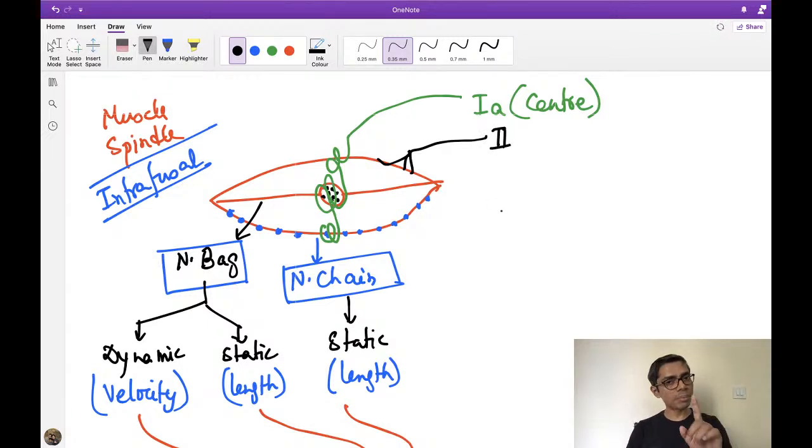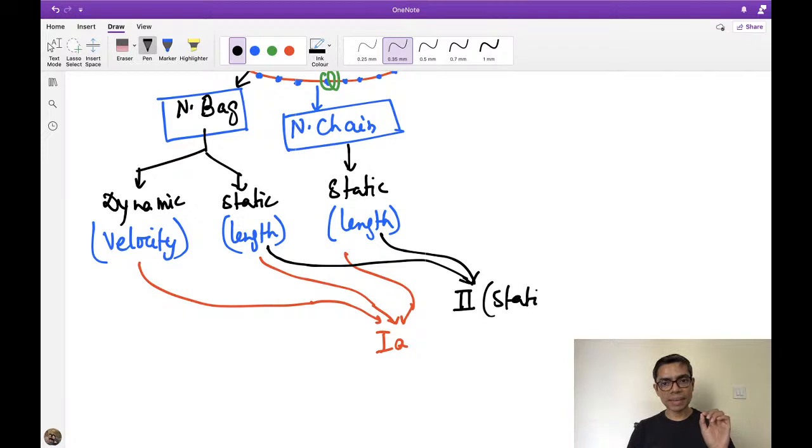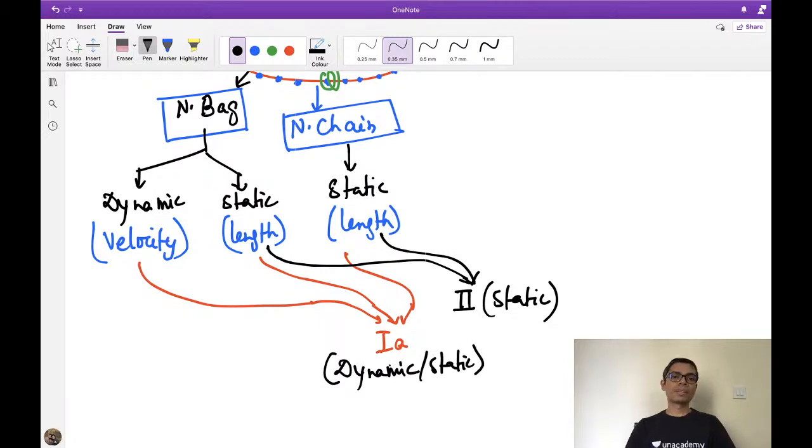This is not 1B. 1B is from the Golgi tendon organ. This is the muscle spindle we are talking about. This type 2 fiber connects only and only static fibers. It may be static bag or static chain. So type 2 fiber connects the static fibers, and type 1A connects the dynamic one as well as the static one, both. That is the discussion of muscle spindle in brief.